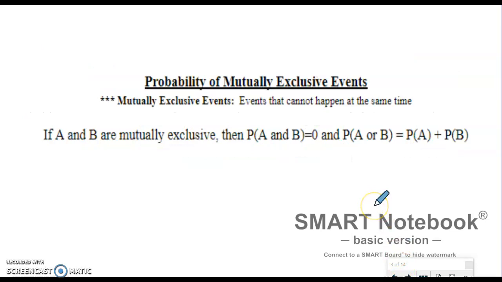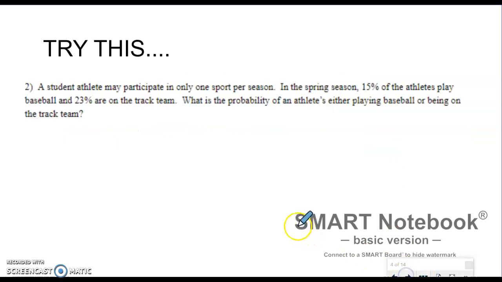All right, so we talked about mutually exclusive events, and those are events that cannot happen at the same time. So if I want to find the probability of A or B happening, I'm just adding the probability of A plus the probability of B together. This is one of the first questions on that puzzle. It says that a student athlete may participate in only one sport per season. In the spring, 15% of the athletes play baseball and 23% are on the track team. What is the probability of an athlete either playing baseball or being on the track team?